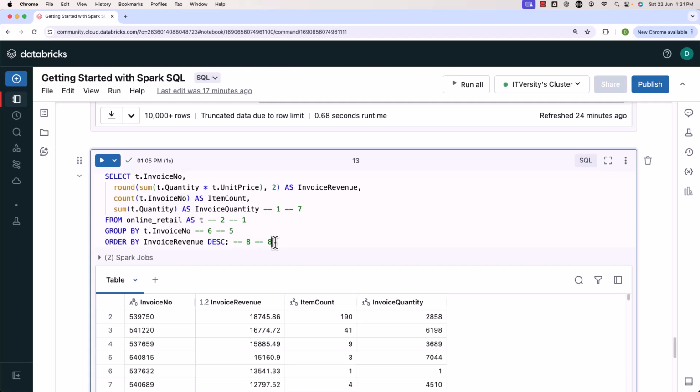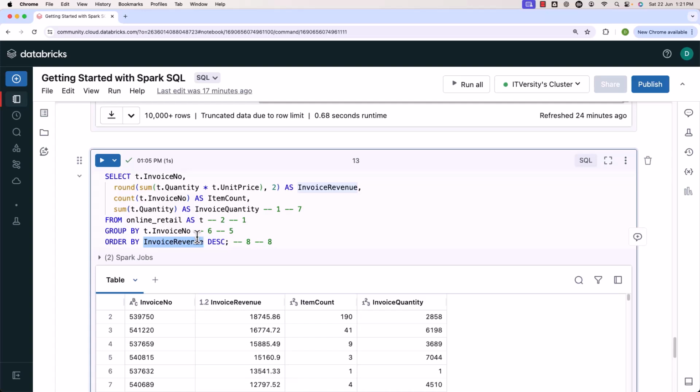Why is it important for you to understand? Whatever aliases you mention in a select clause, those aliases will not work in a where clause, but they will work in order by, because order by will be executed after whatever is there in the select clause. Before that, it will not be executed. That's why it will work. With respect to group by and having, in Spark SQL it works, but in other databases it will not work. You have to specify the actual columns in the table and expressions around the columns in group by and having. You will not be able to use the numbers.